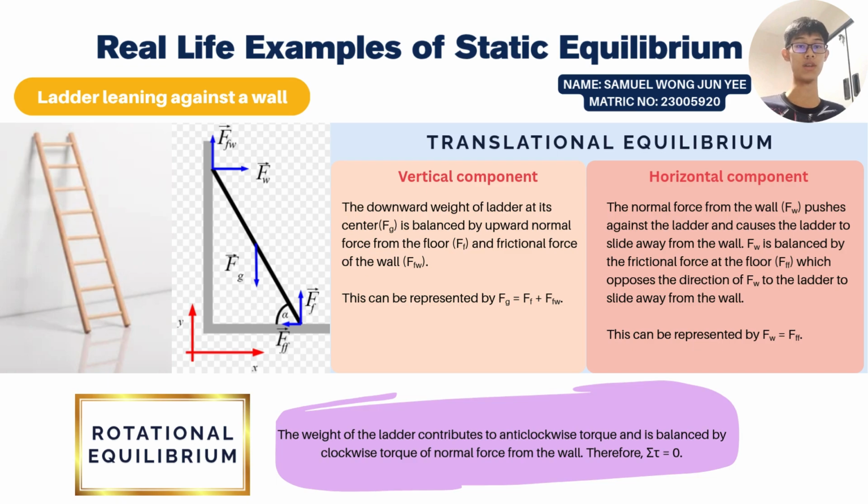For the vertical component, the downward weight of the ladder at its center is balanced by two outward forces, which are the normal force from the floor and the frictional force of the wall. Therefore, the net vertical force is zero.